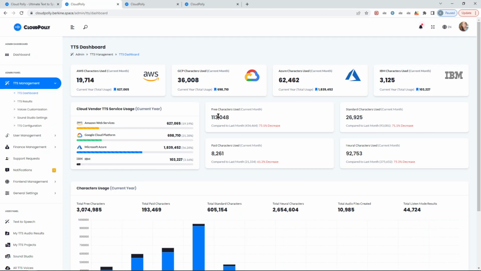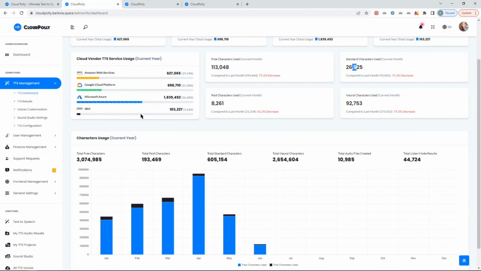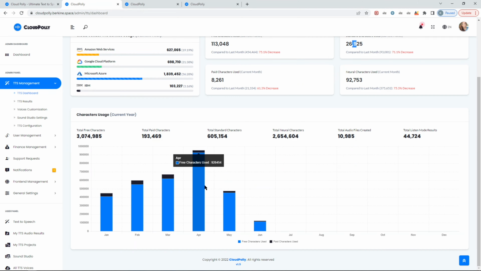And also you can see how many of them were free, how many paid, standard, neural, etc. And as you can see, Azure is basically leading in terms of usage, but that's mainly because Azure has the most supported voices and languages compared to other vendors. IBM has the least, and that's the utilization.